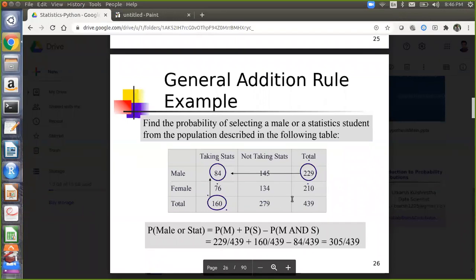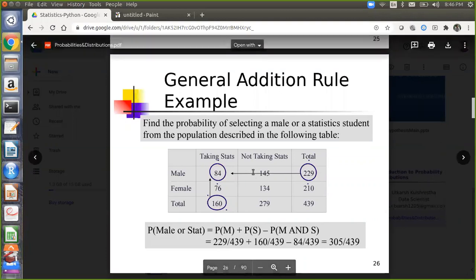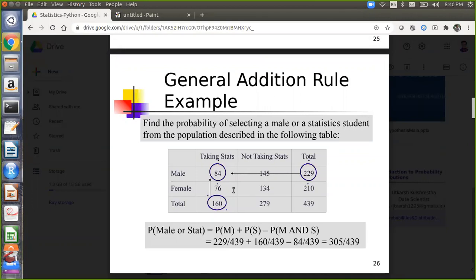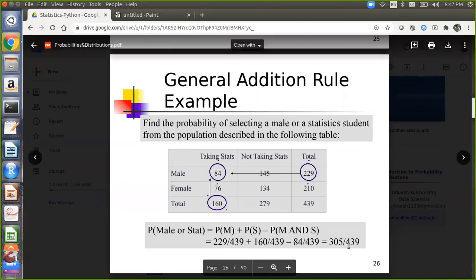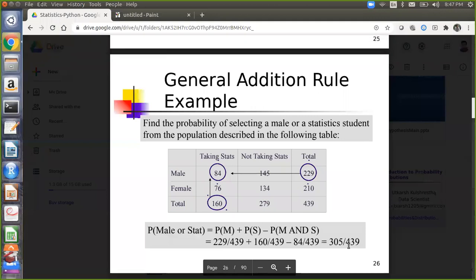It's like a union. Almost right. I'll tell you what is happening. You have taken the probability of male already and the probability of statistics students already. Now when you are calculating M and S, the probability of males as well as from statistics, this value you have already calculated separately, and it is coming back into the system. So you are subtracting it from the overall, and you are giving 300 by 5 by 439. That is why we are doing the subtraction here. In theoretical terms, it is a non-mutually exclusive event. Otherwise this term will be 0.